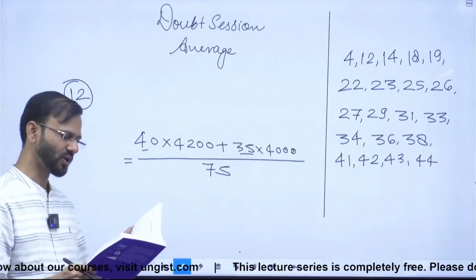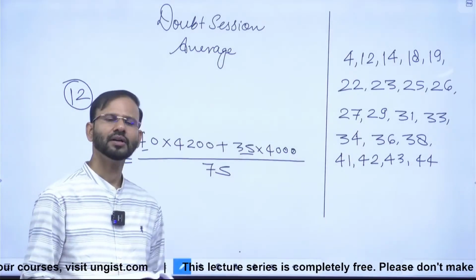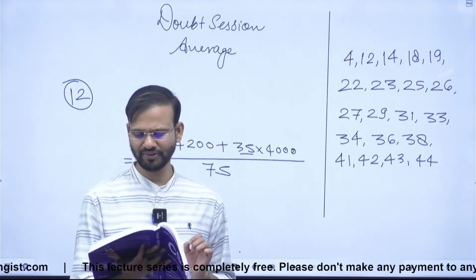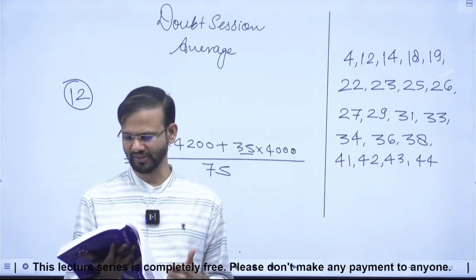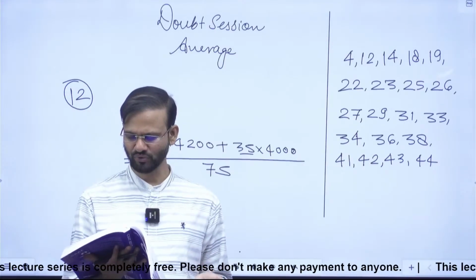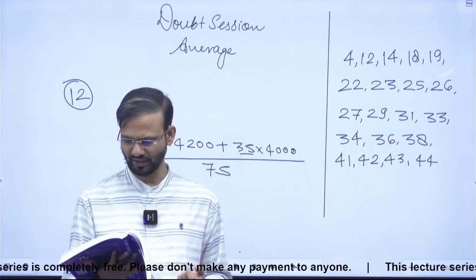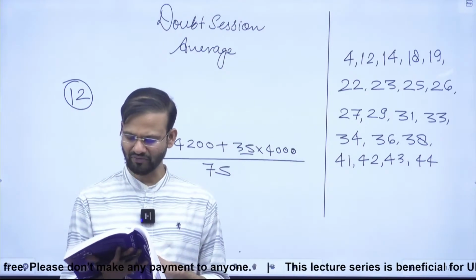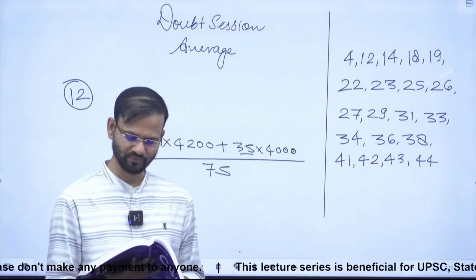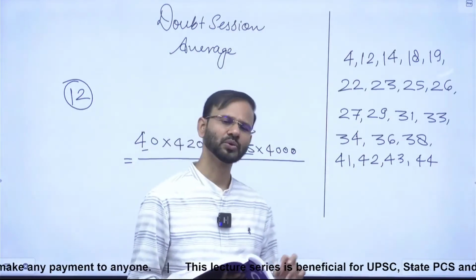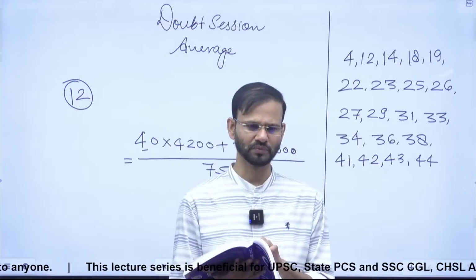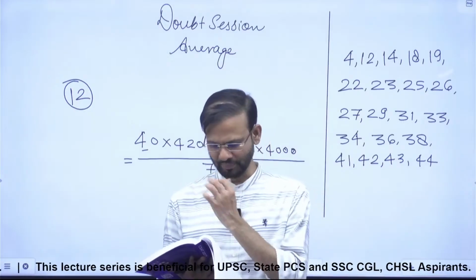Then we have question number 14. All right. Question number 14, guys, just read the question. If the average weight of 6 students is 50 kg and that of 2 students is 51 and that of 2 students is 55, then find the average weight of all these students. Okay, all means total 10 students now, right? 6 plus 2 plus 2. There are total 10 students.